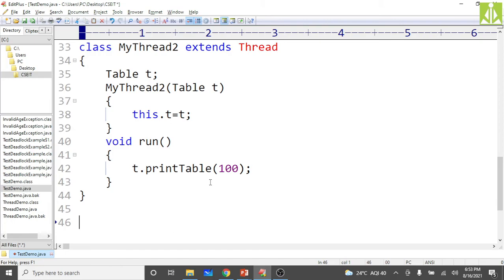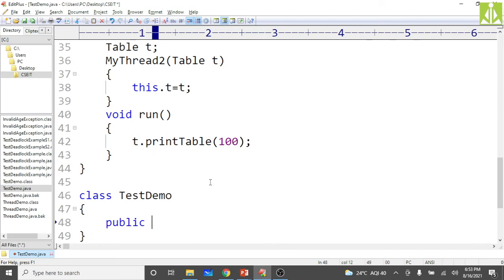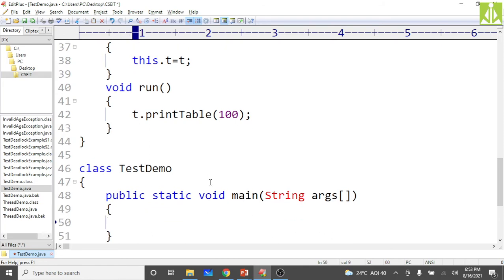So now you write your class, public class TestDemo, and in it you put public static void main of String args. In it we have to create the table class object, because we need to pass this object to the constructors. Table t equals new Table, that's it.